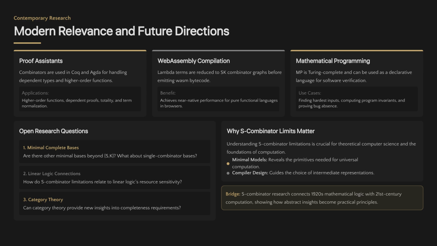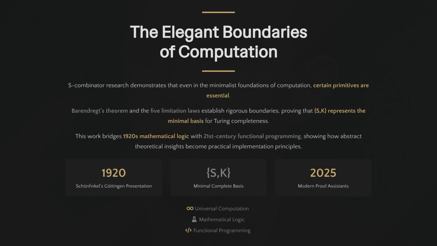Modern research uses combinators in proof assistants like Coq and for WebAssembly compilation. Understanding these limits is critical for compiler design and reveals the minimal models needed for universal computation. S combinator research highlights the elegant boundaries of computation. Barendrecht's theorem proves SK is the minimal basis for completeness, bridging 1920s mathematical logic with 21st century programming principles.